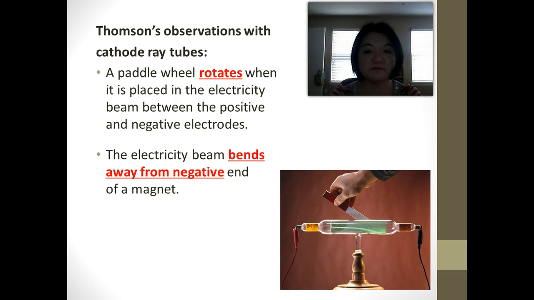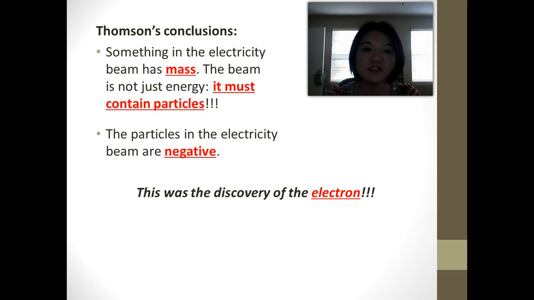What do they all mean? Here are his conclusions. First of all, he concluded that something in the electricity has mass. Okay? The beam is not just pure energy. It rotated the wheel that was inside the cathode ray tube, which means that there's something that's hitting that paddle. It's hitting the wheel. So there must be some particles inside the electricity. Okay? Second,